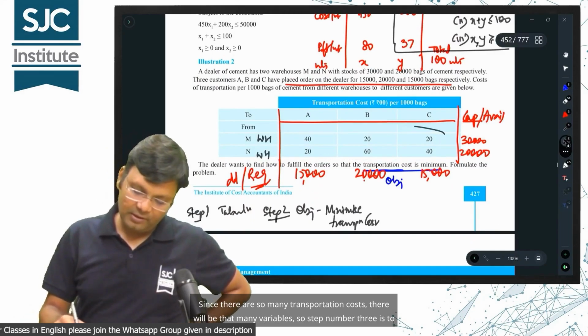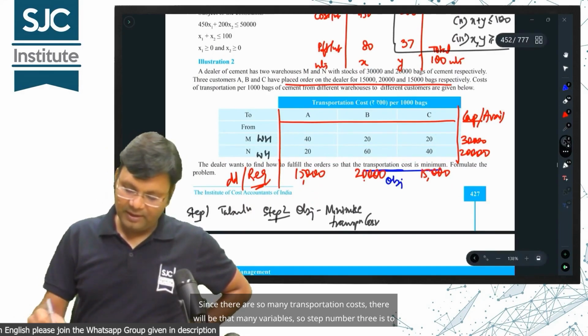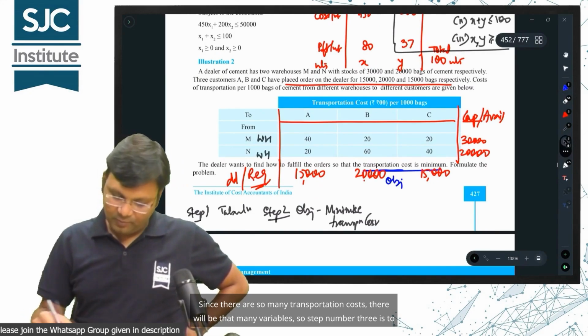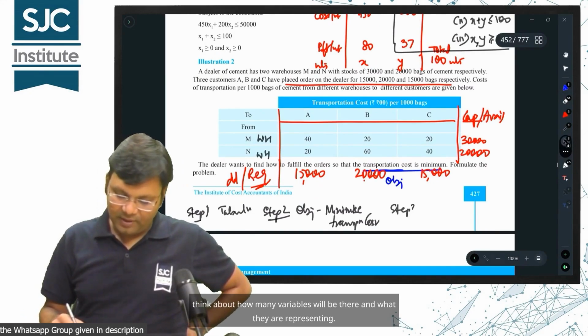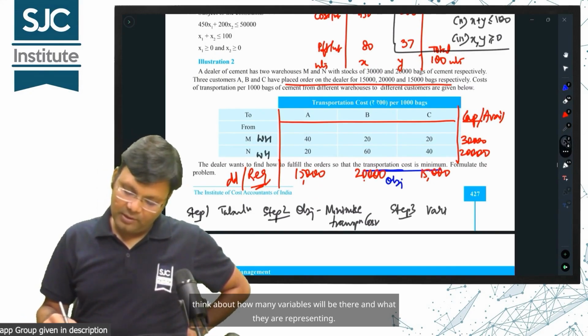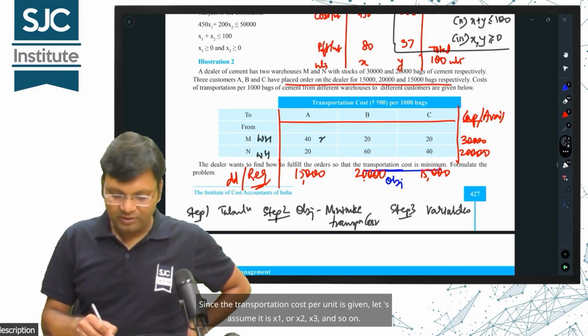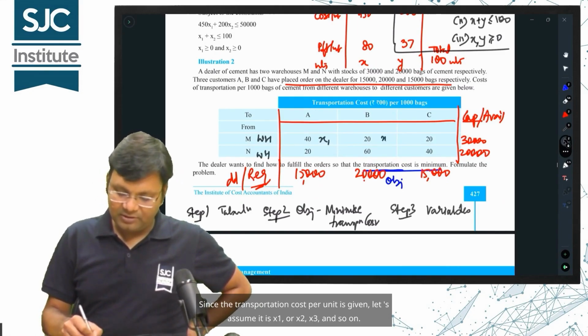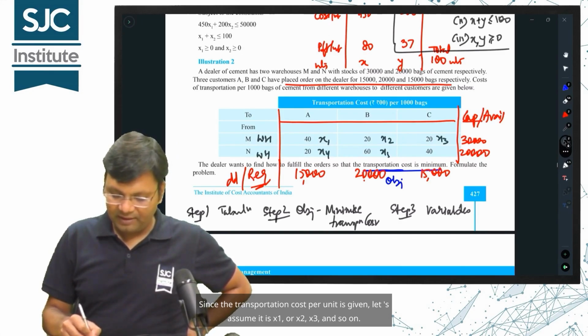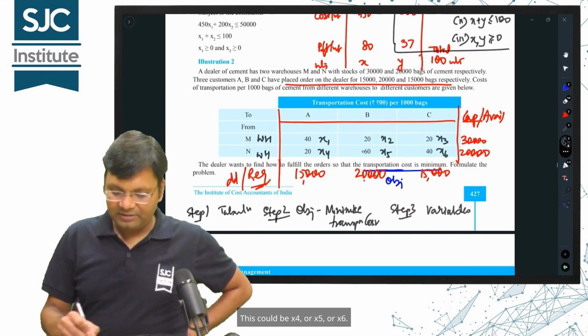So step number 3 is to think about how many variables will be there and what they are representing. Since the transportation cost per unit is given, let's assume it is x1 or x2, x3 and so on. This could be x4 or x5 or x6.